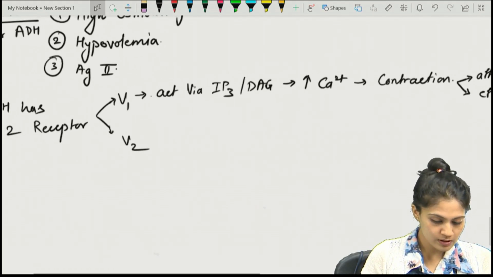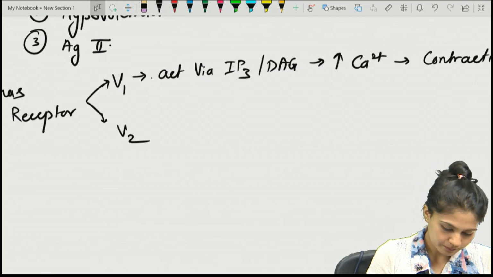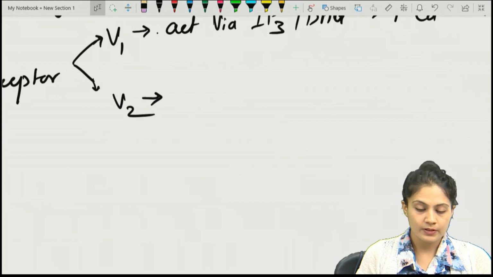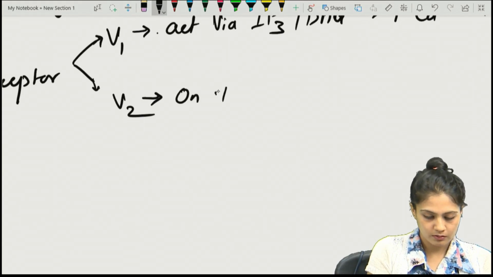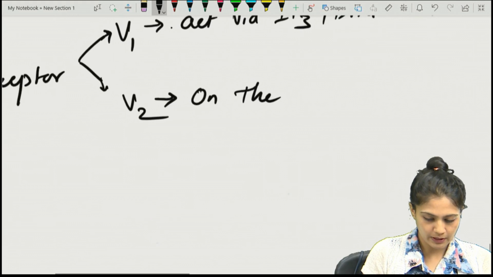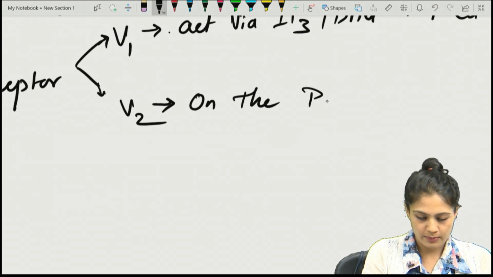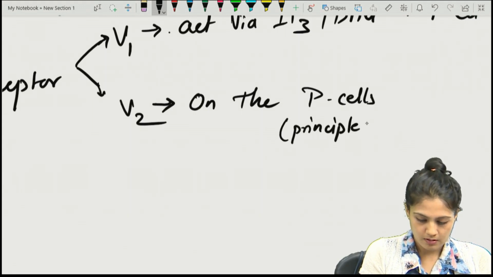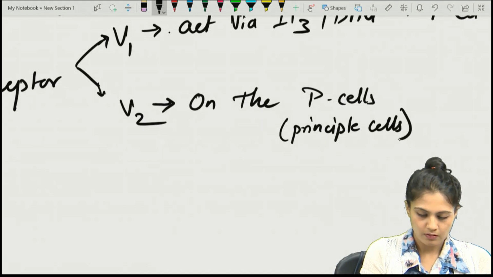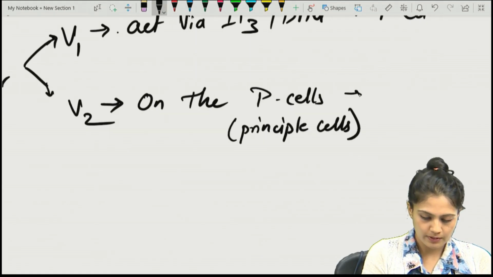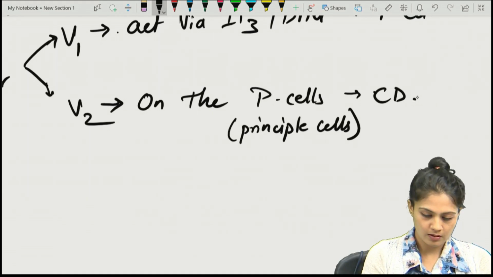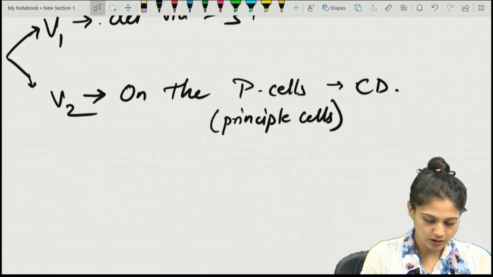Let's see what this V2 receptor will do. Where are they present? They are present on the P cells, particularly on the principal cells. Where are these P cells present? They are present in the CD, that is, the collecting duct.